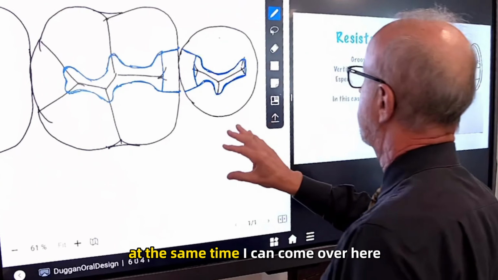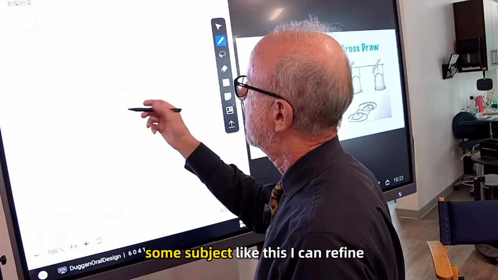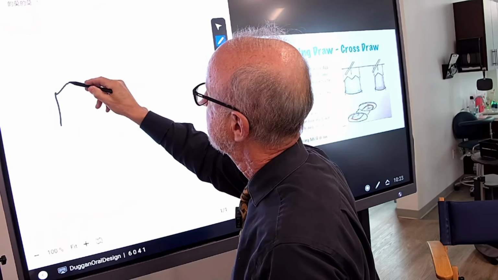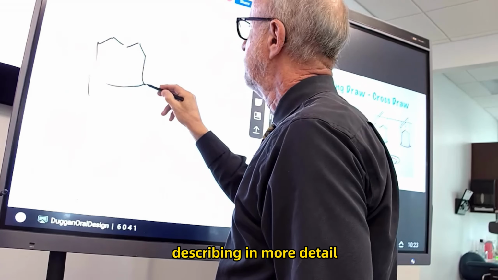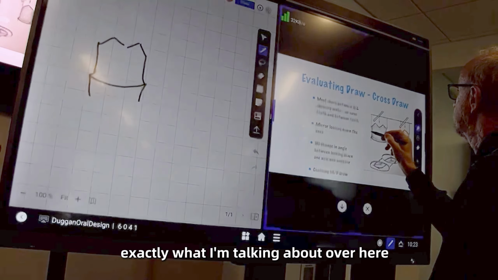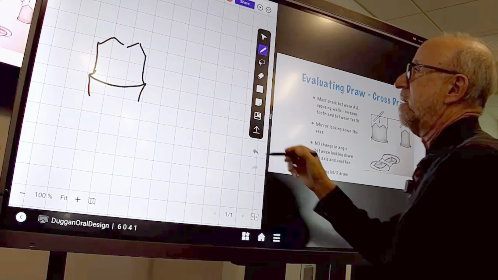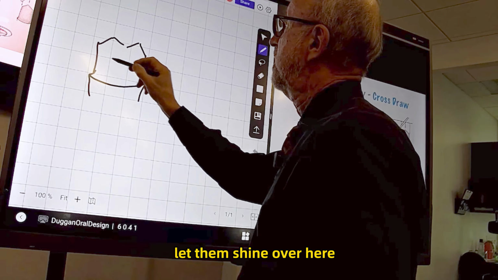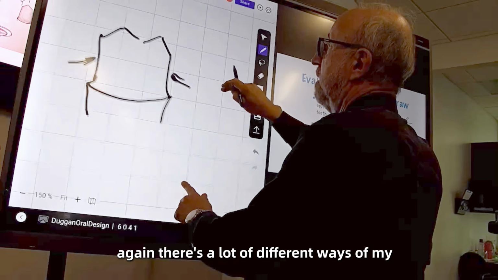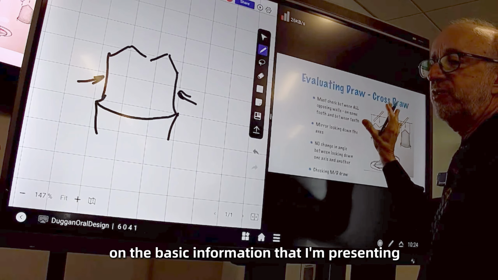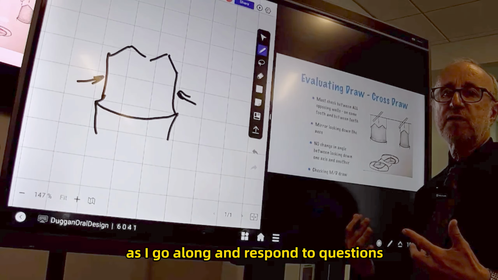At the same time, I can come over here, but if I'm presenting some subject like this, I can refine what I'm talking about and describe in more detail exactly what I'm talking about over here. Or I could talk about these different aspects of this in relationship to what I'm showing over here. So again, there's a lot of different ways of my elaborating on the basic information that I'm presenting in a way that's going to help students see it more clearly as I go along and respond to questions.